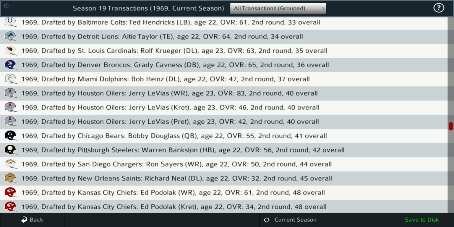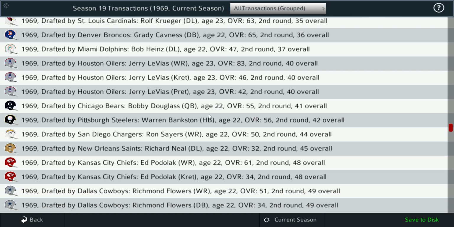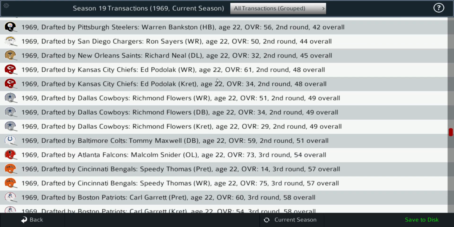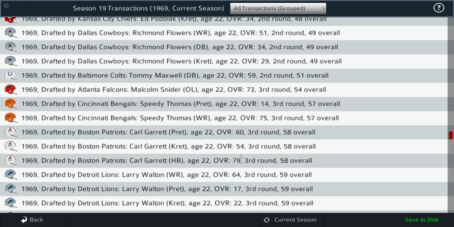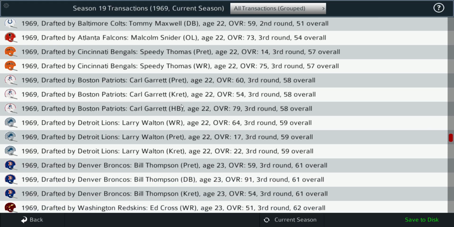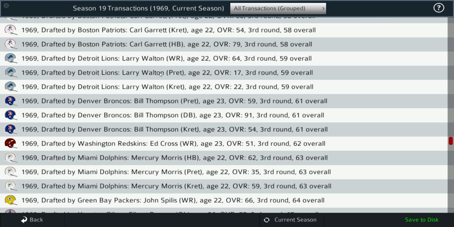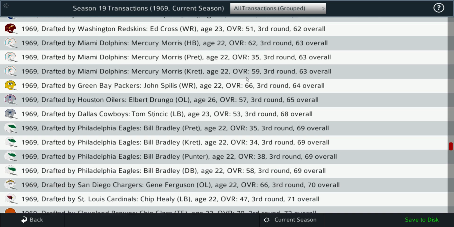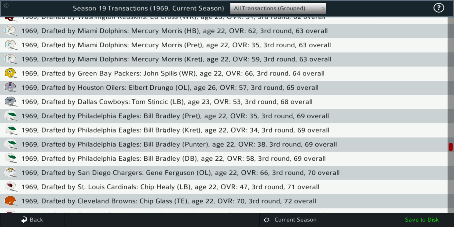And once we get into the 70s, Bobby Douglas is picked up by the Bears. Ed Podolak by the Chiefs. Let's see what other big names we got here. Carl Garrett goes to the Patriots. Larry Walton for the Lions. Bill Thompson by the Broncos. Eugene Mercury Morris is drafted by Miami. Man, that's a big draft for the Dolphins. Big offseason for the Dolphins in '69. Bill Bradley for the Eagles.